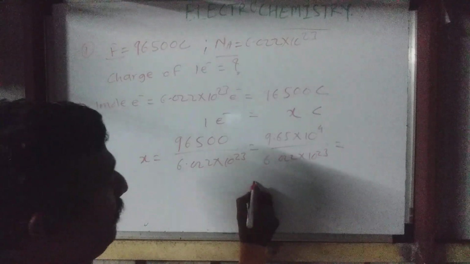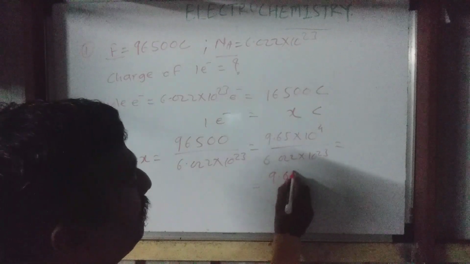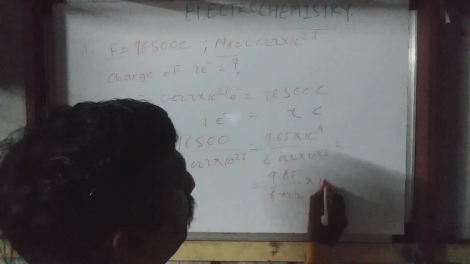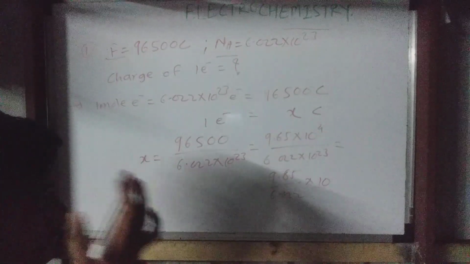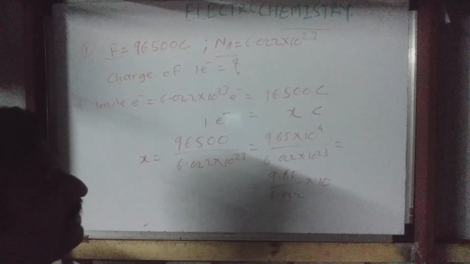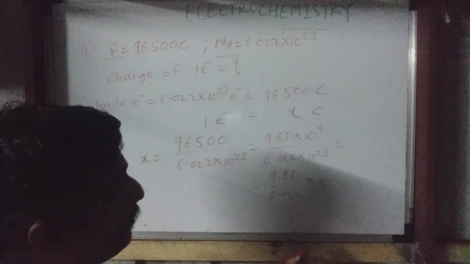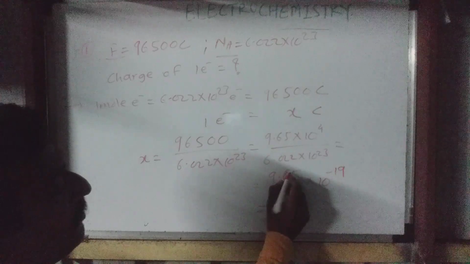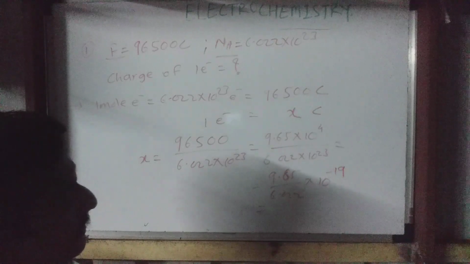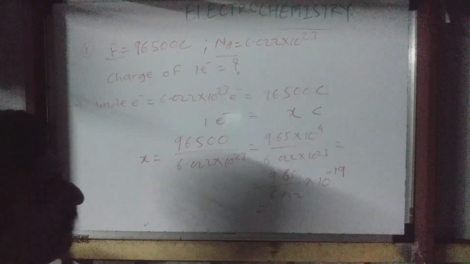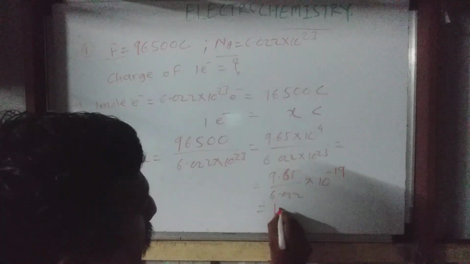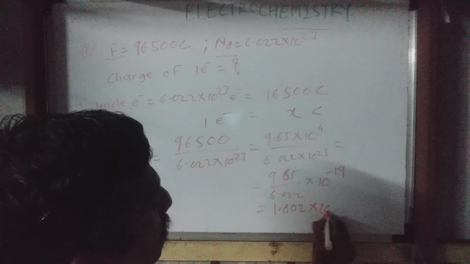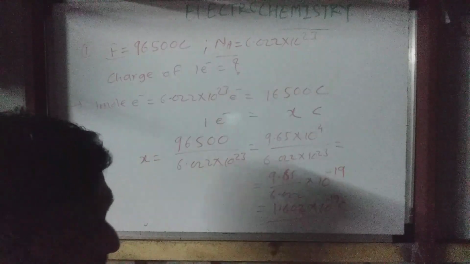When the 10 raised to 23 goes to the numerator, it becomes 10 raised to minus 23. Minus 23 plus 4, so it becomes minus 19. So you will get the answer 1.6022 into 10 raised to minus 19 coulomb. This is the charge of a single electron.